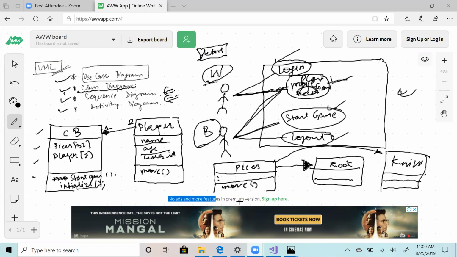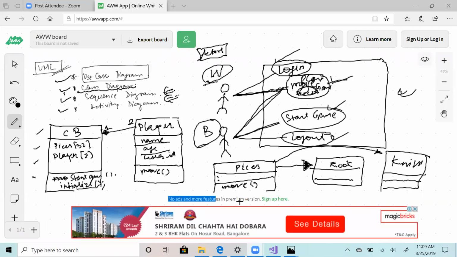what all we discussed? So from the next class onwards, how we will move is we will pick up a topic, let's say library management system, or let's say chess, and we will actually do this exercise which you would do in an interview. So let's say I do chess. One of you will say, I don't think this design is good, something should go here, something should go there. We will discuss the pros and cons and we will come up with a design, and then we will try to see how we can implement it.